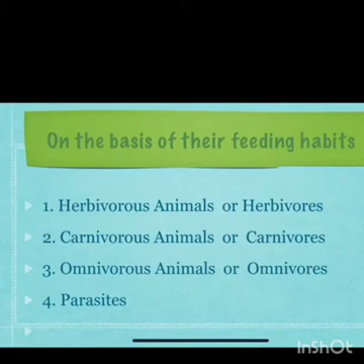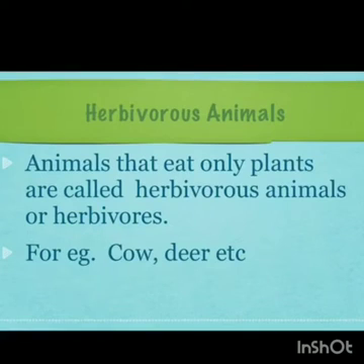First, herbivorous animals or herbivores. Second, carnivorous animals or carnivores. Third, omnivorous animals or omnivores. And fourth, parasites. First is herbivorous animals. Animals that eat only plants, mind the word only plants, are called herbivorous animals, or you can say herbivores. For example, cow, deer, etc.